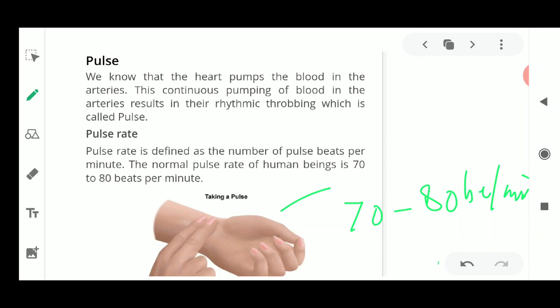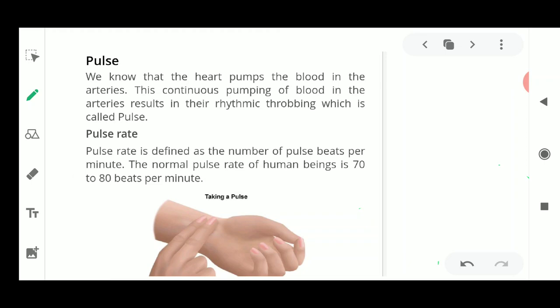Now if it is more, it means the heartbeat is very fast, the heart is pumping blood at a very fast rate. And if it is slower than 70 beats per minute, it means the heart is pumping the blood at a very low rate. Both of these should not be there; the normal pulse rate lies between 70 to 80.